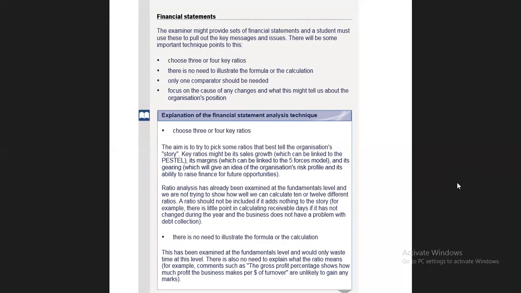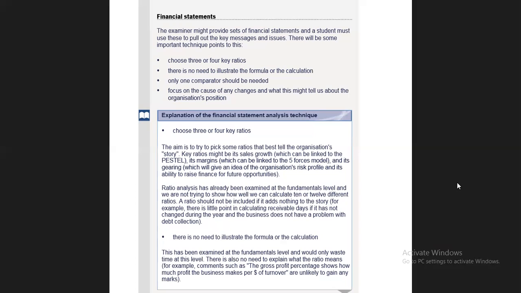have to see what marks are allocated to those requirements. For example, if it is carrying only 10 marks, then why would you put so much effort into applying all the ratios on that question? You have to only pull out 3 to 4 key ratios, and on those 3 or 4 key ratios you have to express your answer, not more than that.